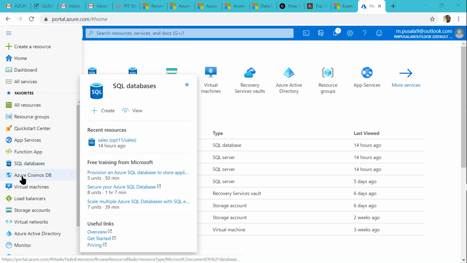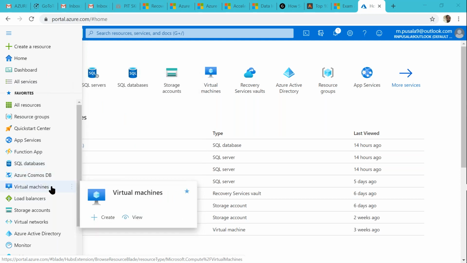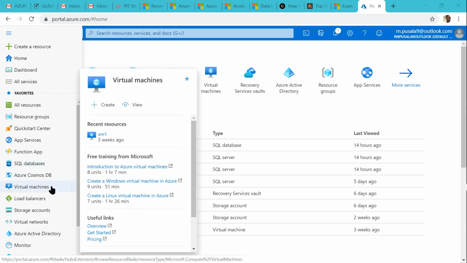In the same way, we can work with virtual machines. I'm going very briefly through the main services. Everything is provided in the form of a service. We'll see that all these services are classified into three categories: IaaS, PaaS, and SaaS. We'll see the official definition.